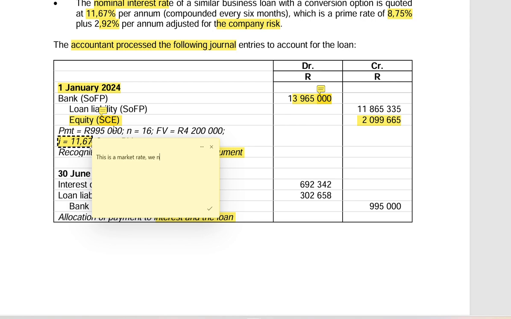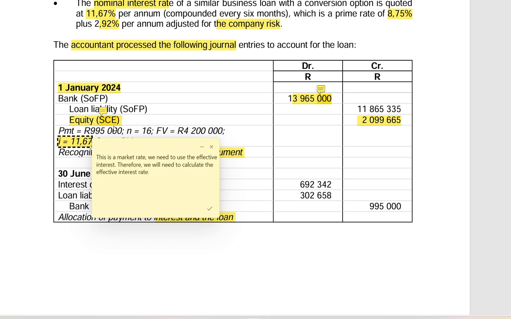We need to use the effective interest rate. Therefore, we will need to calculate the effective interest rate.